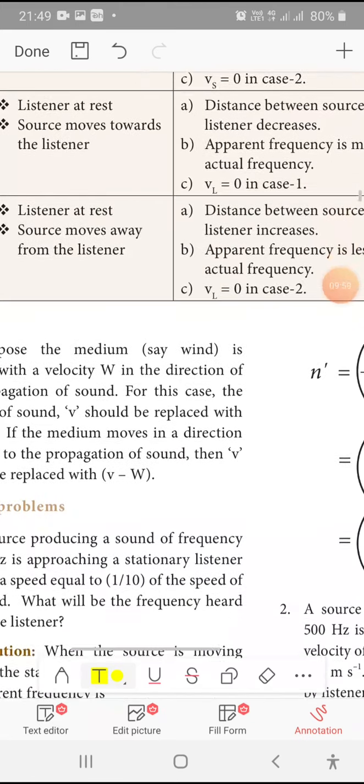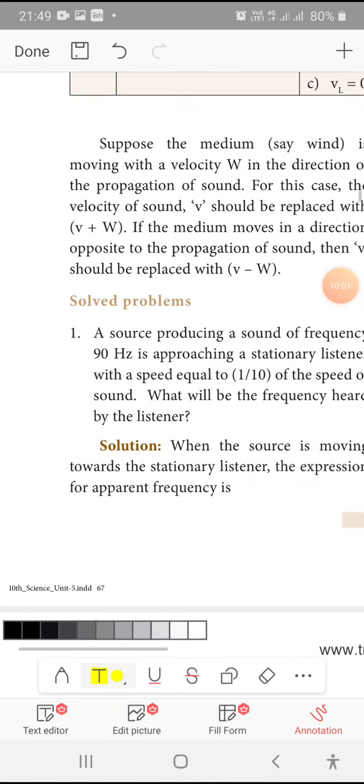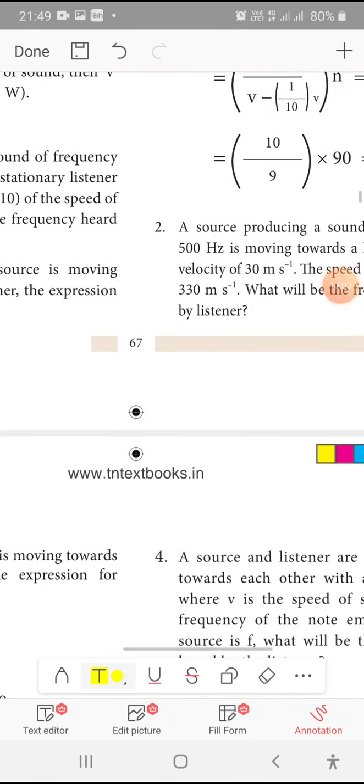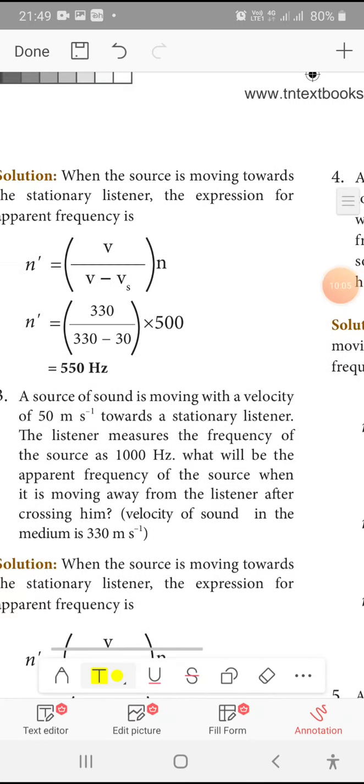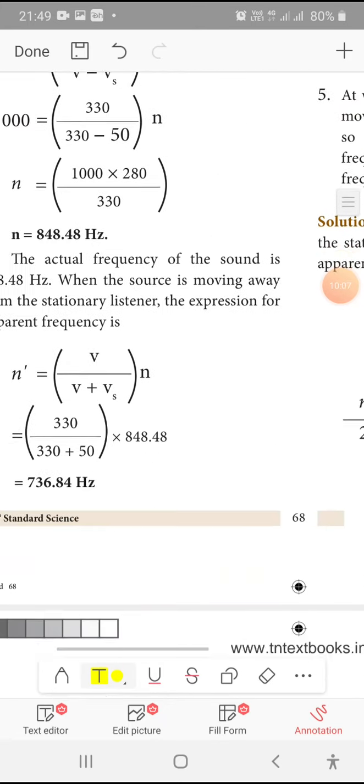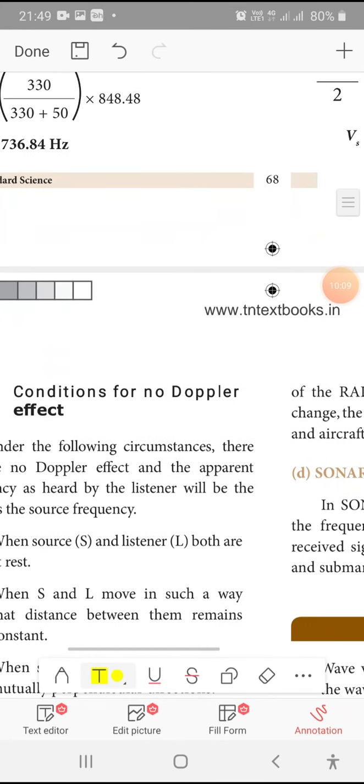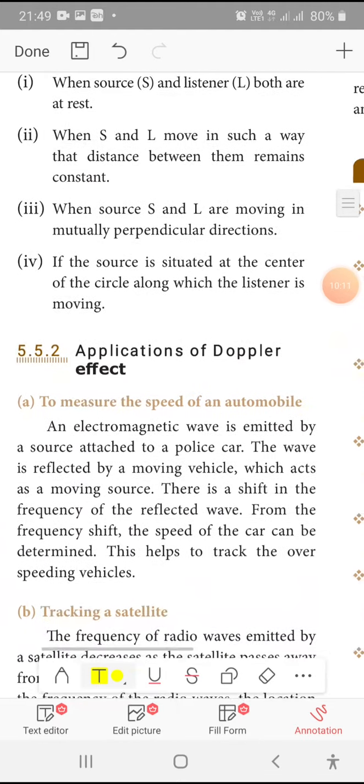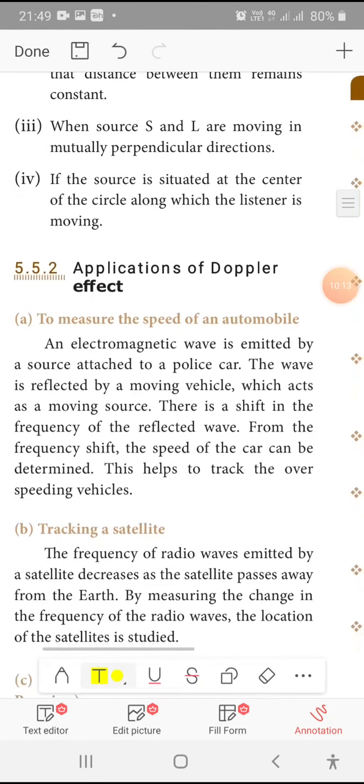Then what are all the applications based upon the Doppler effect? It is used to measure the speed of an automobile.